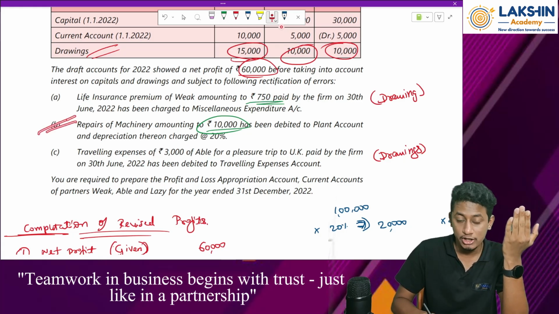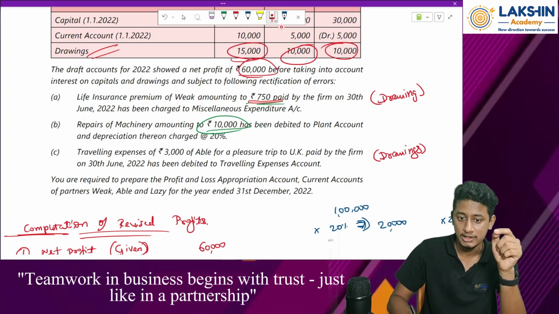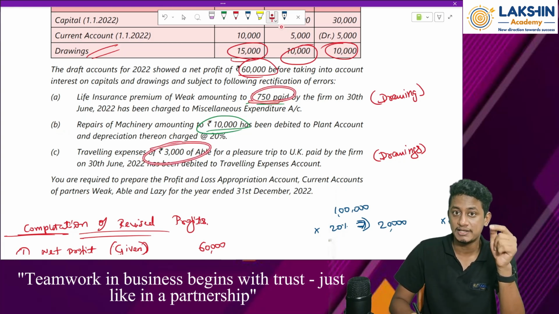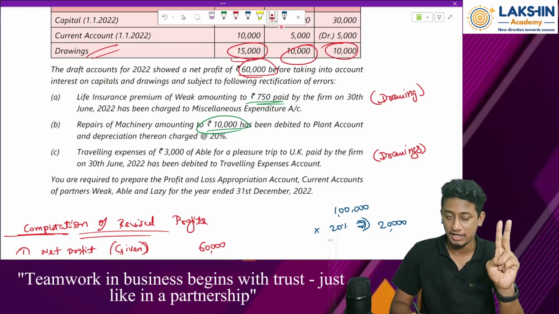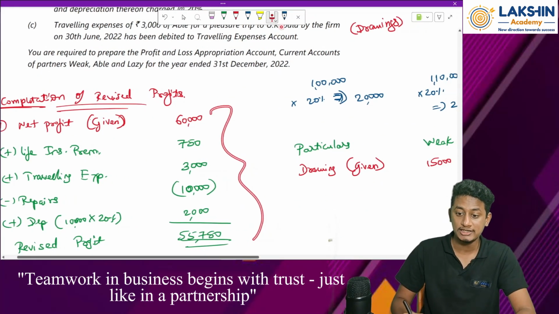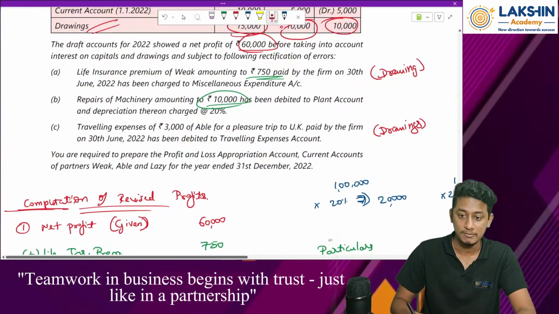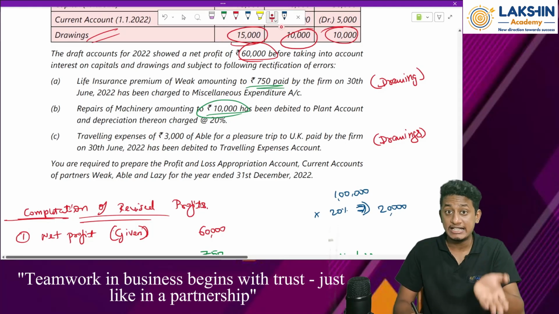Should I take this to drawings? No, because it's the wrong fundamental error, right? Error of principle. Remember, this is also error of principle, which is affecting two accounts. One is drawings account, one is my expenditure account. Expenditure account I have taken care over here in this part, but drawings now I need to take care of. Now tell me, will this increase the balance of drawings or decrease the balance of drawings? It will increase the balance of drawings now.